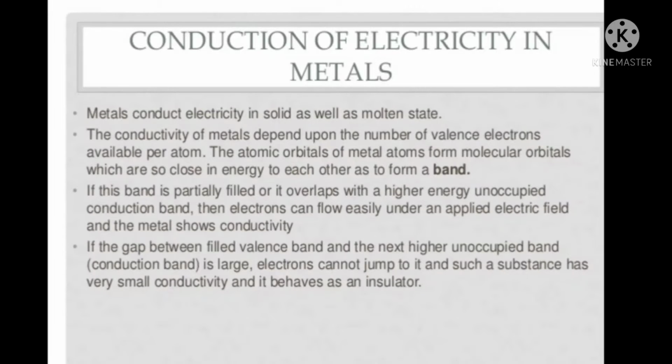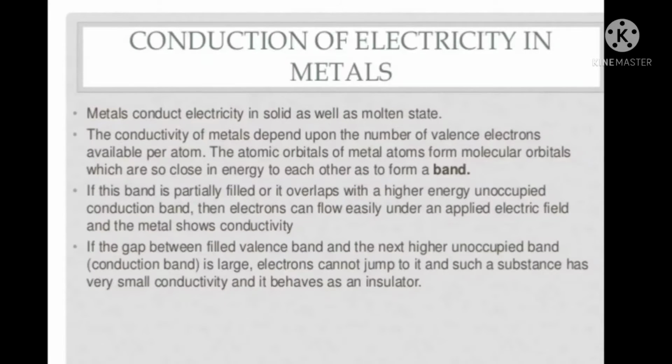The atomic orbitals of metal atoms form molecular orbitals, which are so close in energy to each other as to form a band. You have learned in class 11 that in the combination of one atomic orbital belonging to each of two atoms, two molecular orbitals are formed. How are the molecular orbitals formed? By the combination of atomic orbitals.